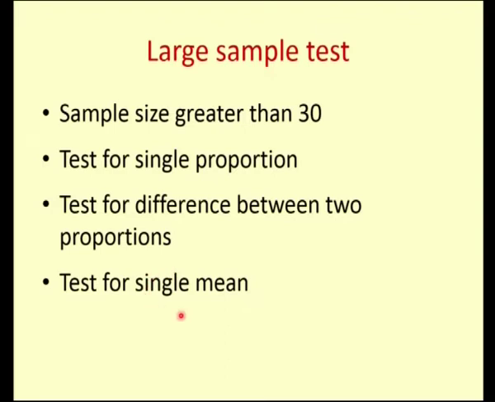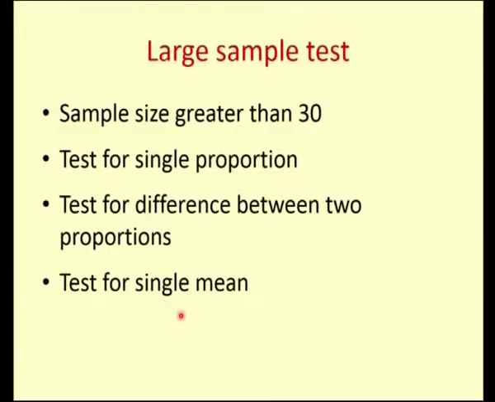We are going to assume that the sample is very large, that is greater than 30. Globally it is accepted that if the sample size is greater than 30, we call that test a large sample test. We are going to follow all the 5 steps in the testing of hypothesis for all these 3 types of tests.